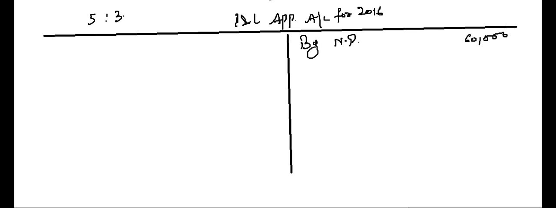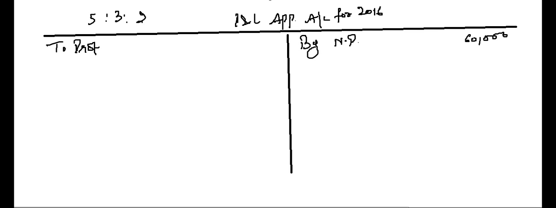Now let's see the next part. Profit and loss appropriation account for 2016. Okay, for the year 2016 we have net profits of 60,000, right? Profit sharing ratio is 5:3:2.